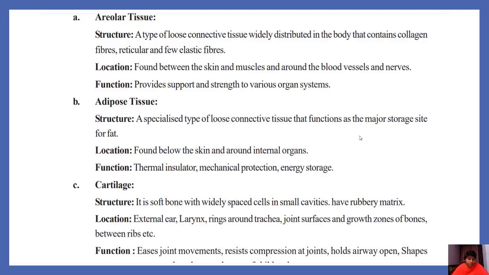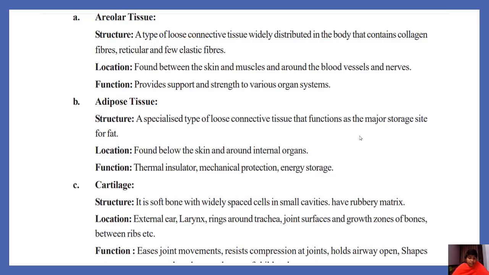The third one is cartilage. It is a soft bone with widely spaced cells in small cavities and a rubbery matrix. We can bend it, and if we leave it, it gets back to its own position. Location of this cartilage tissue: external ear, larynx, around trachea, joint surfaces, joints, the growth zones of bones, between ribs.